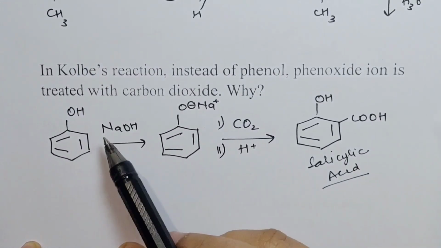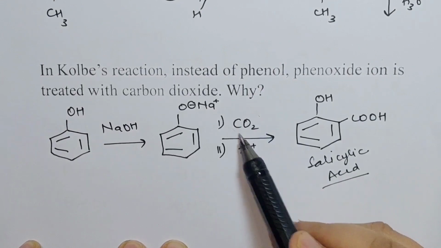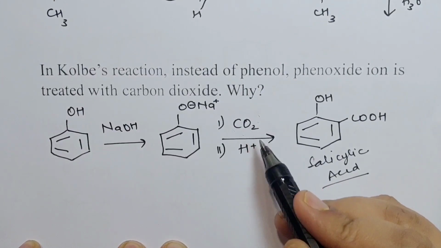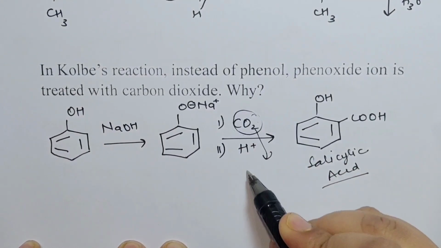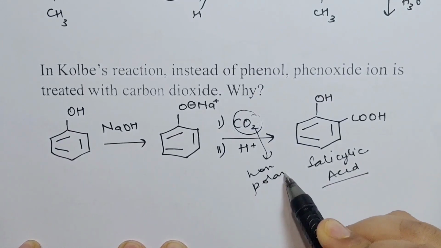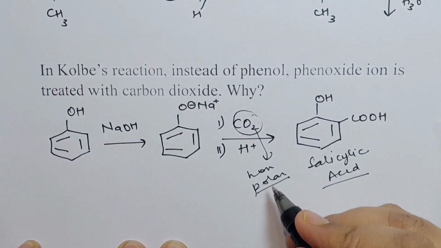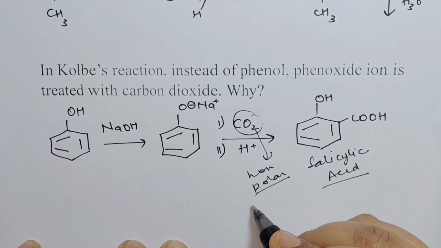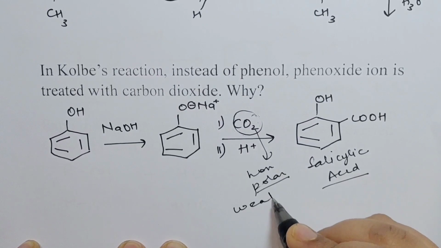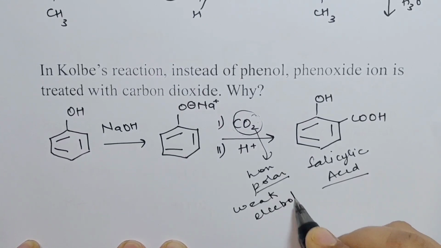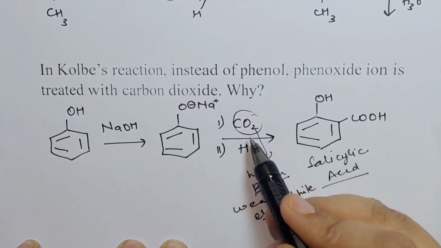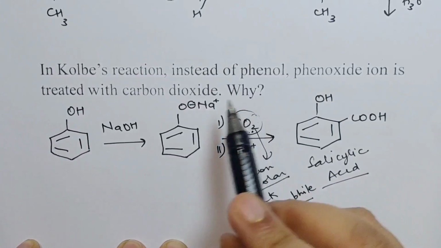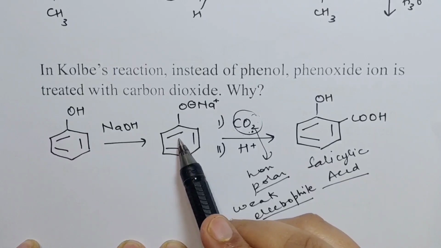Okay, now here the electrophile is carbon dioxide. We just saw that carbon dioxide is nonpolar. It's a nonpolar molecule. Since it's a nonpolar molecule, it's not a very good electrophile. It's a weak electrophile. If this is weak, we have to make sure that this is even stronger.